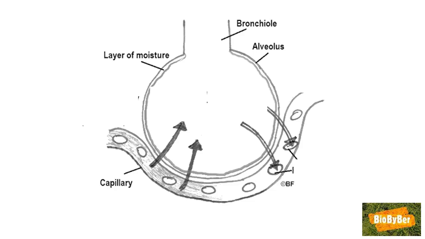When we look at the capillary, we have to realize that it is a branch from the pulmonary artery. The pulmonary artery is an artery that goes away from the heart. A for away, A for artery. It goes over to the lungs, L and U in lungs, L and U in pulmonary artery. So the pulmonary artery goes away from the heart over to the lungs. When it arrives at the alveolus, it breaks up into capillaries.